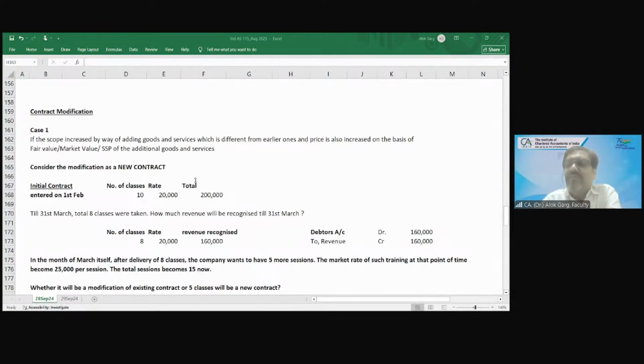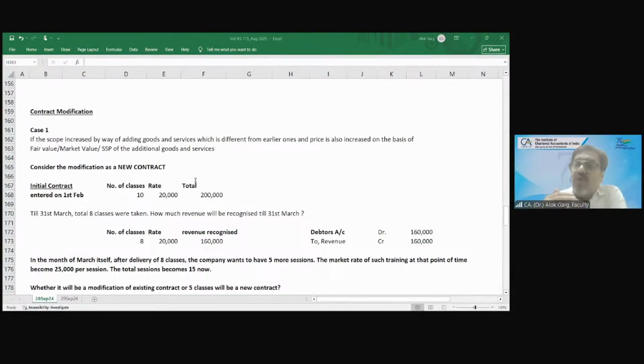So earlier the contract was for 10 quantity. Now the contract is increased by 20 quantities. So whether these 20 products are different from the 10 products, the answer is yes, they are different from the 10 products. Okay, right? And for example, the price per mobile phone is 20,000 rupees. So what is the consideration for 10 mobile phones? 2 lakh rupees. And what should be the consideration for the remaining additional 20 mobile phones? 20 into 20,000 is how much? 4 lakhs. 4 lakh rupees, right?